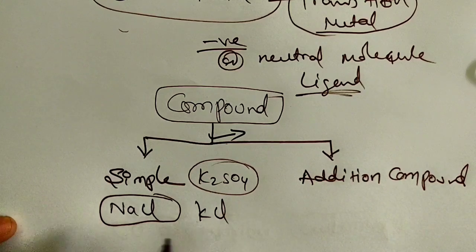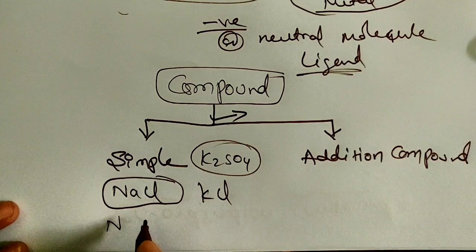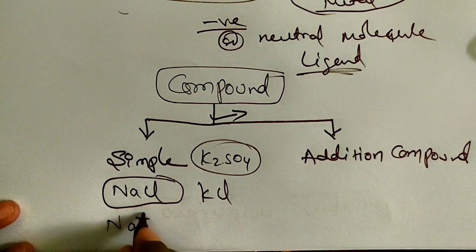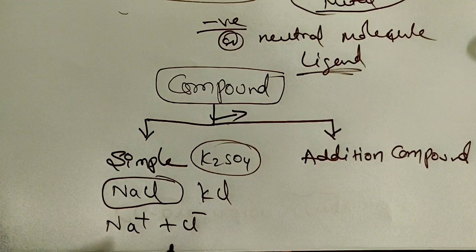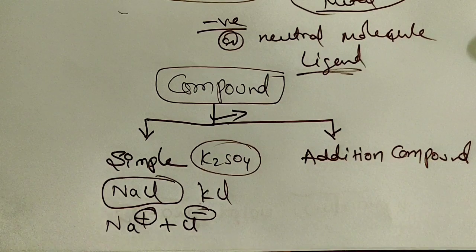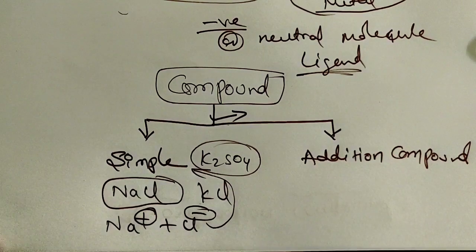In these simple compounds, when we dissolve them in water, they dissociate into ions, for example Na plus and Cl minus. That means in simple compounds there will be only one cation and one anion, one positive ion and one negative ion. Hence they are called simple compounds. Clear?